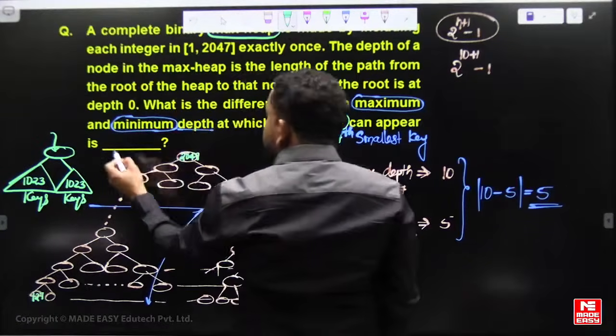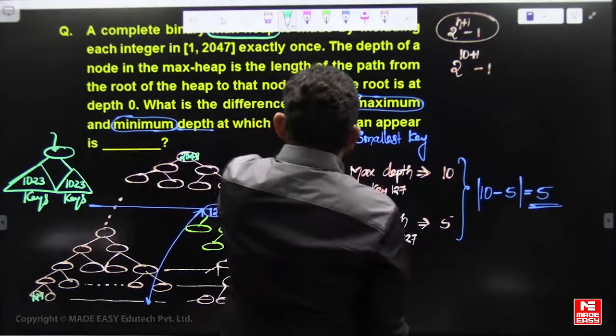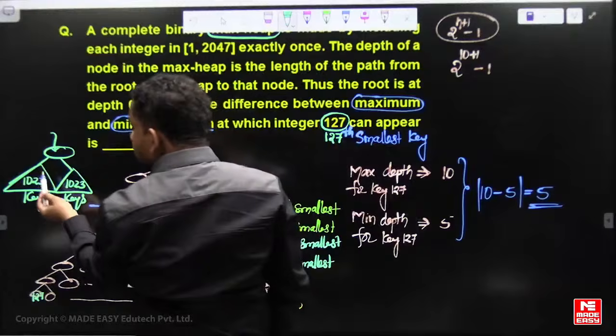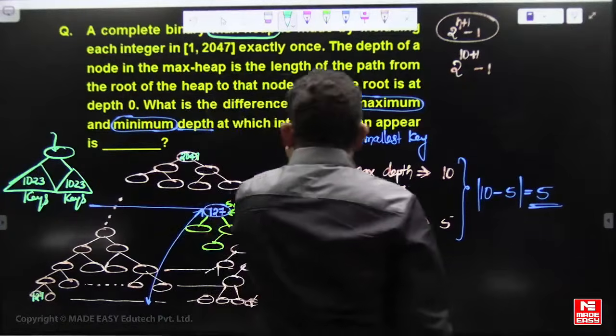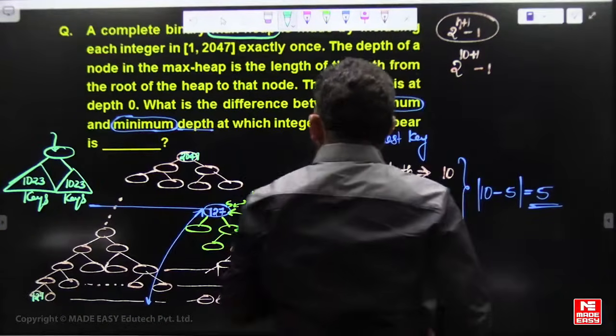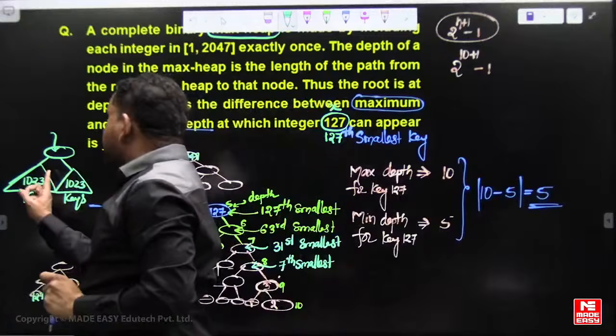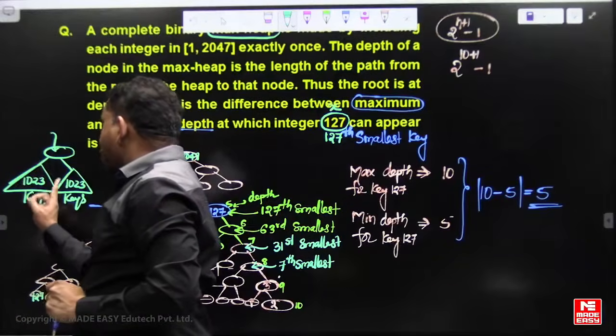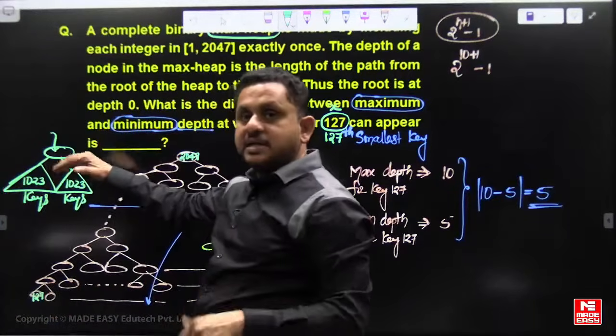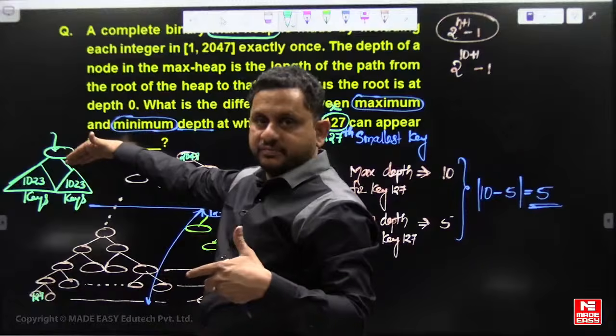So if this key x is bigger than 1023, then it may not come to the second level.